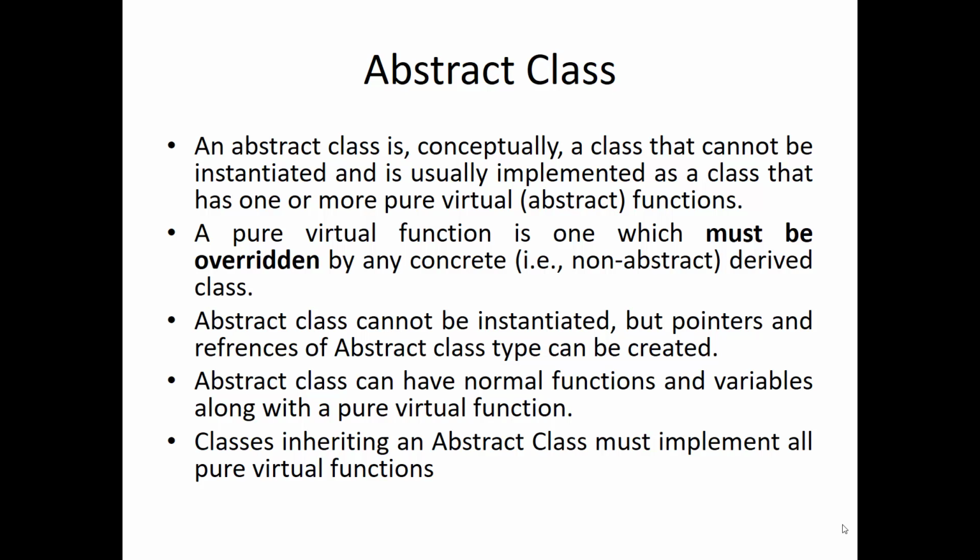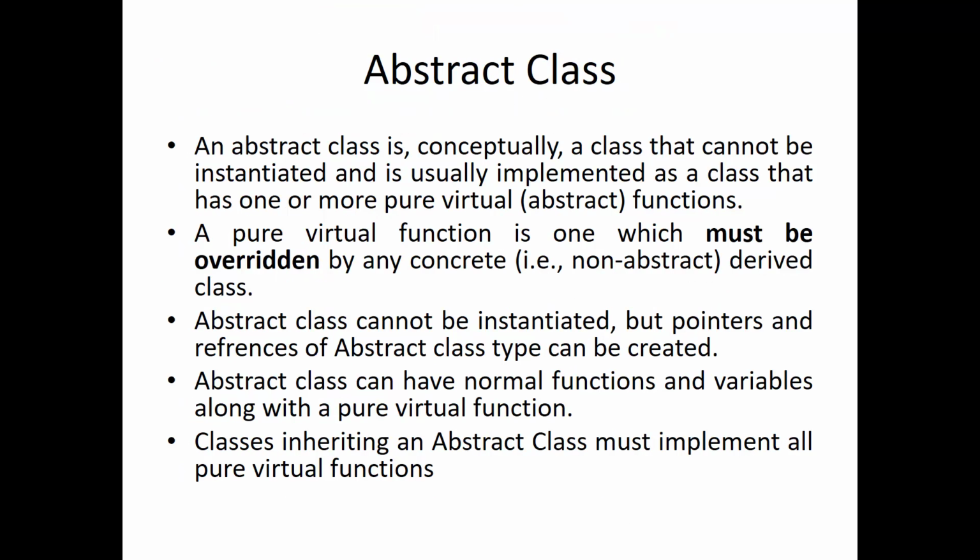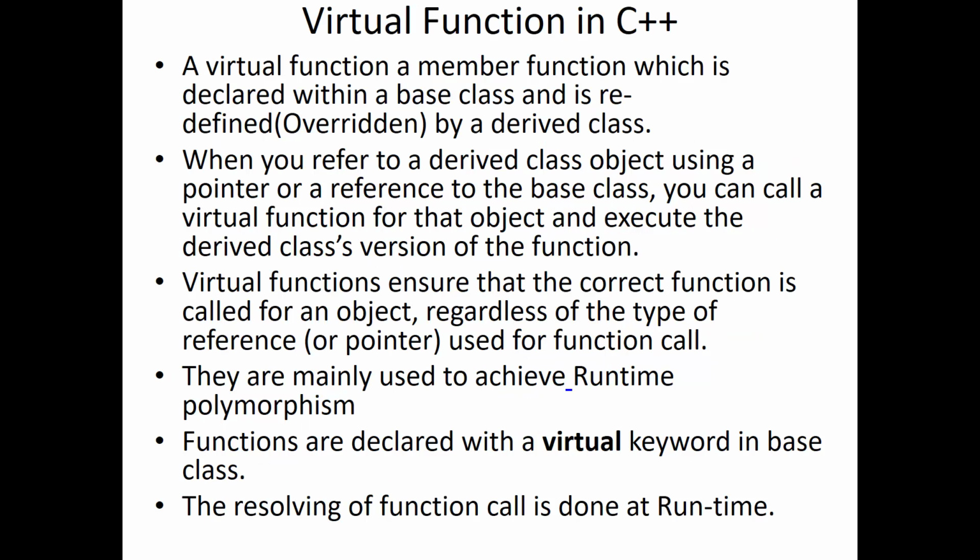Two or three points related to abstract class. First and foremost important is that an abstract class cannot be instantiated. It means you cannot create an object of the abstract class, but you can create pointers and references. Okay. Second is that an abstract class can have normal functions and variables, but its specific property is it should have pure virtual functions. And third point is whatever classes you derive from the abstract class, they must implement all the virtual functions. Okay. So these are some of the points related to abstract class.